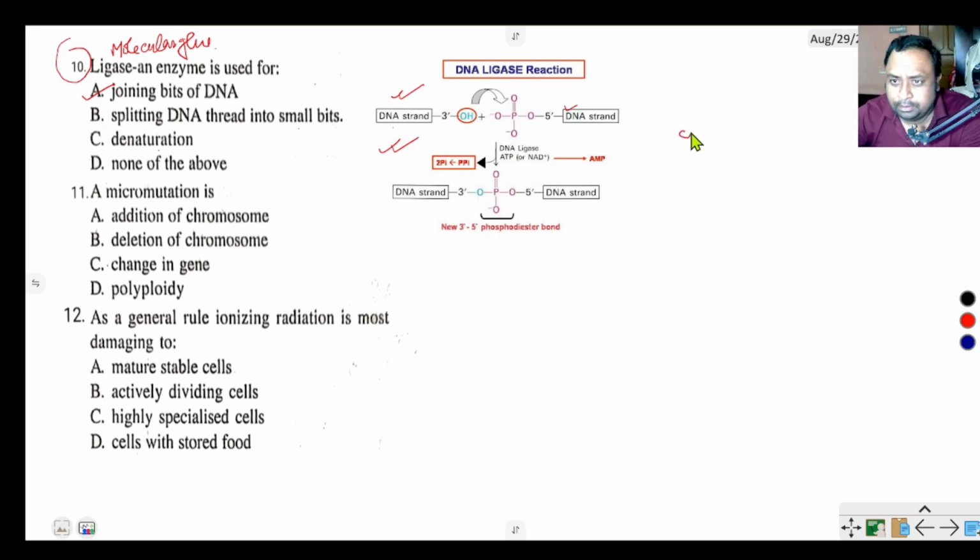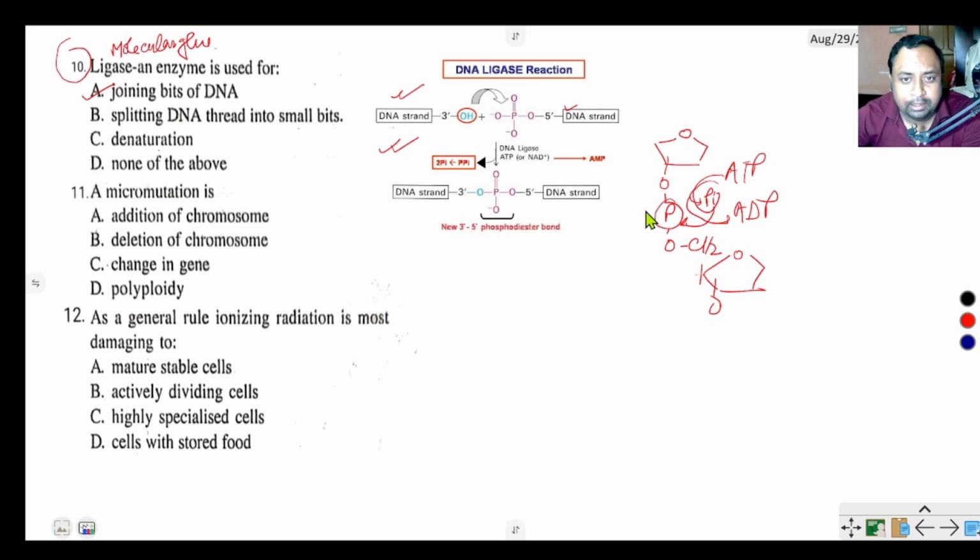Say for example, this is a nucleotide. This is an oxygen group and another oxygen group of another nucleotide. When two nucleotides are joined together, they form a phosphodiester bond. This phosphodiester bond is formed by ligase by hydrolysis of ATP, and the phosphate is used for making the bond between two nucleotides. Ligase is a molecular glue that joins two nucleotides.